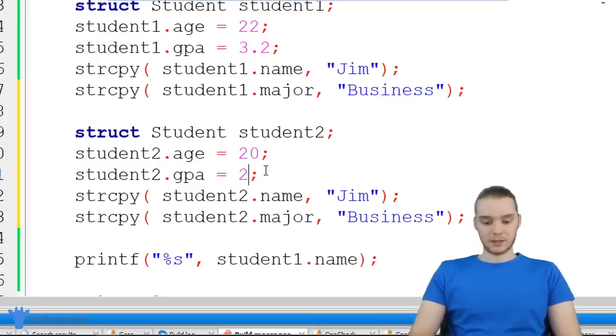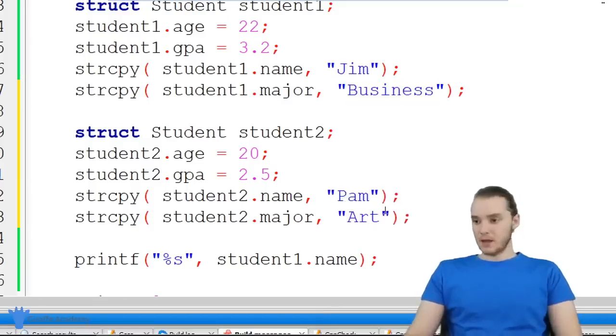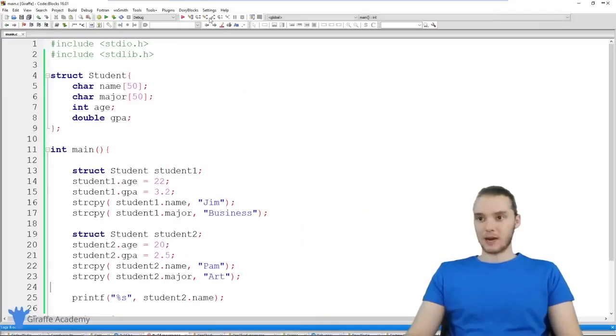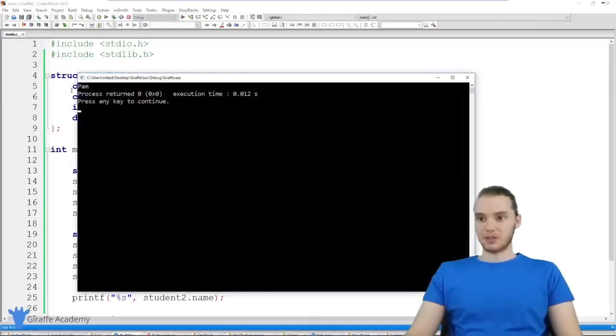Maybe their GPA is a 2.5. Let's say their name is Pam and they're studying art. So now I have a completely different student, and if I wanted, I could print out this student's attributes. So I could print out student2.name, and now we're going to get Pam instead of Jim. So you can see how that works right there.